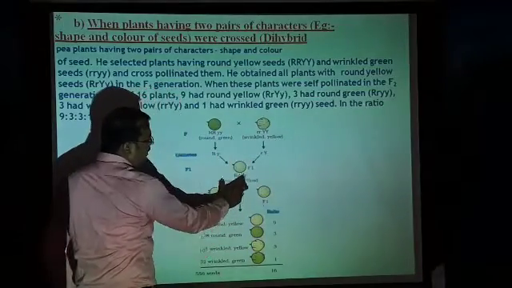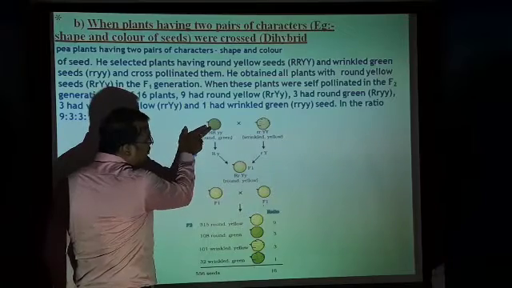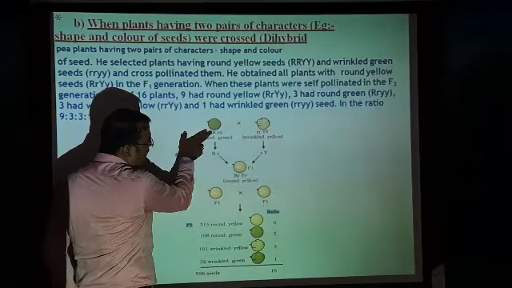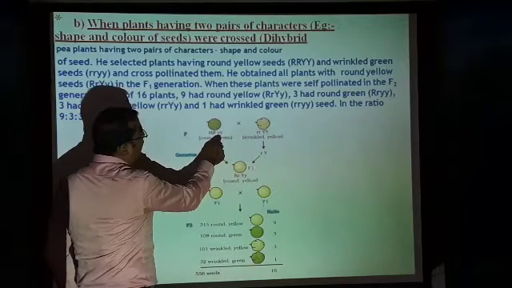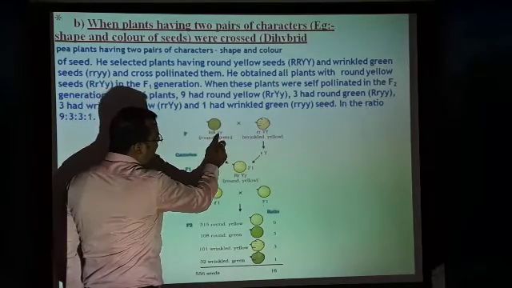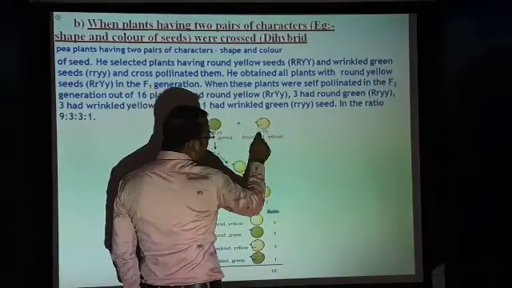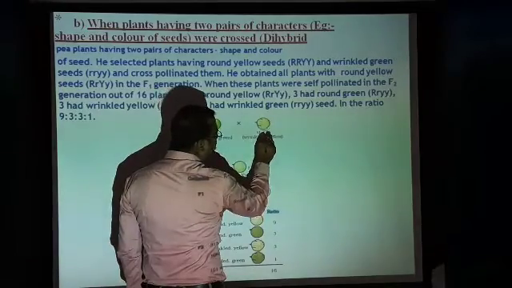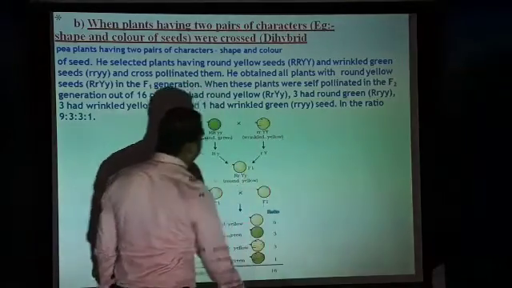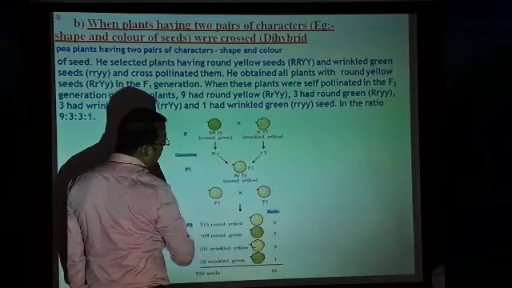See here, for round, the factor is capital R and capital R; for yellow, capital Y and capital Y. For wrinkled, small r and small r; and for green, small y and small y. And if you see what happened when they cross here.